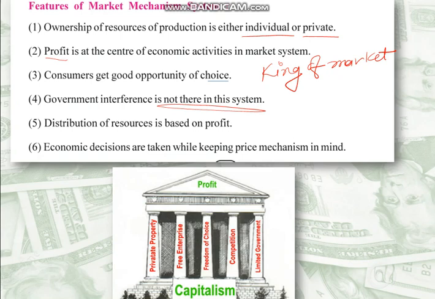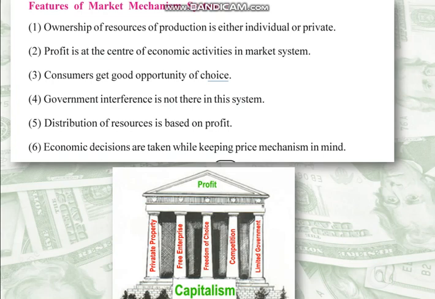Fifth, distribution of resources is based on profit. Resources are used where profit is more. Needs are not taken into consideration. Resources are used in a way where the profit is more. Economic decisions are taken keeping the price mechanism in mind: which things to be produced, which things to be left. All things are decided on the basis of price mechanism, meaning whether it is giving more profit or less profit. This decides whether something is to be produced or not.